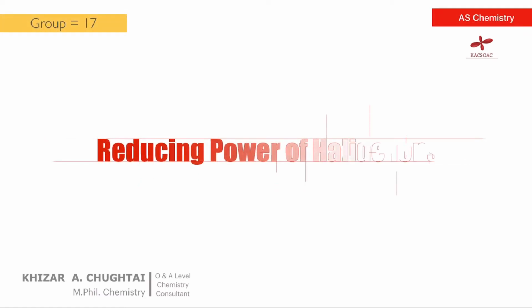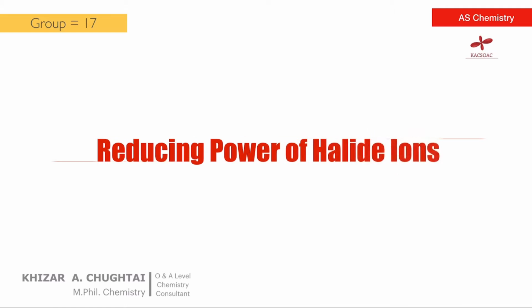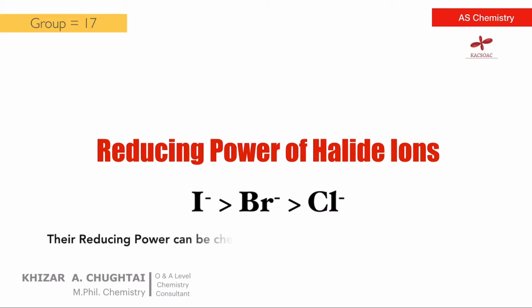We are going to discuss the reducing power of the halide ions. I⁻ ion has more reducing power than Br⁻ ion, and Br⁻ ion is a more powerful reducing agent than Cl⁻ ion. This phenomenon can be tested by reacting these halide ions with concentrated sulfuric acid.